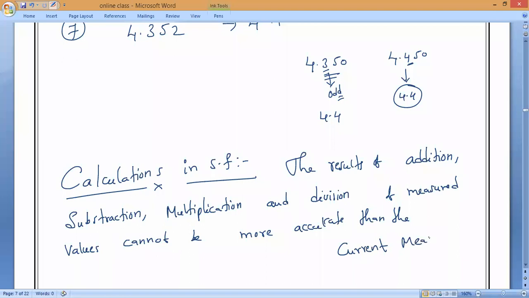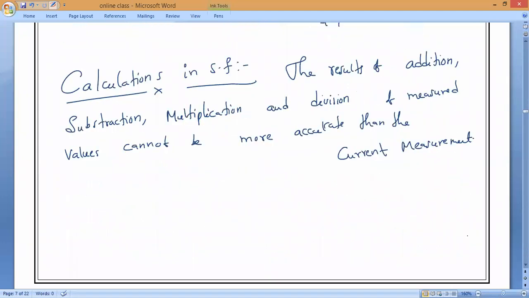Current measurement means the significant figure rules we have used. Compared to that, we cannot get more precise measurements. Do you understand, everybody? Ishali, do you understand rounding off?